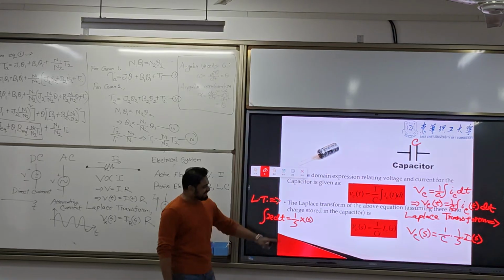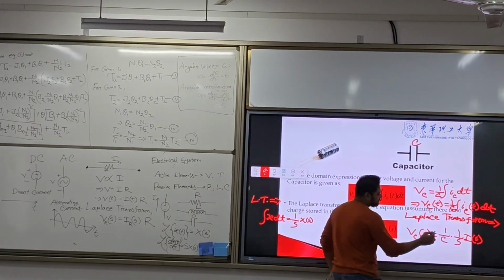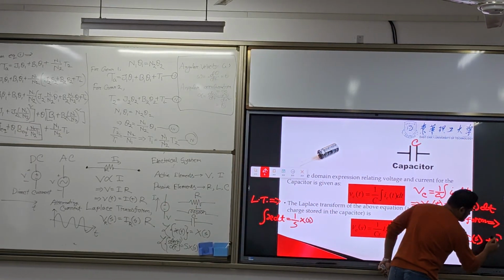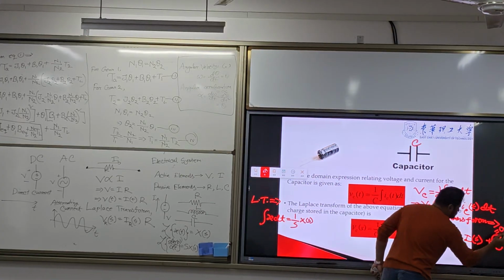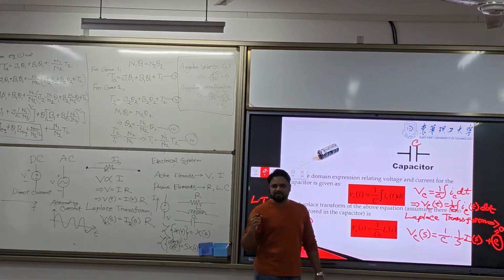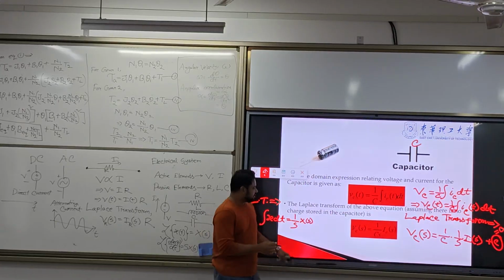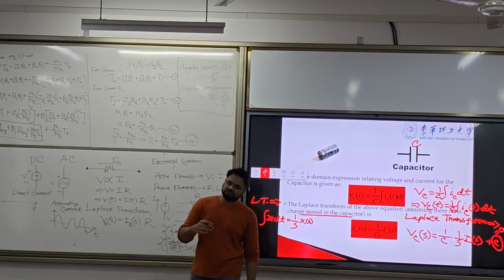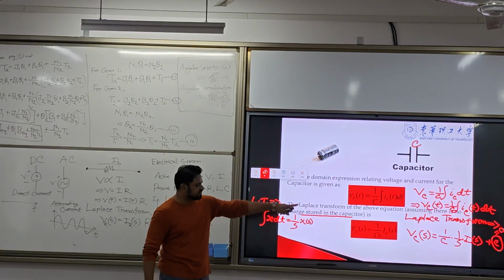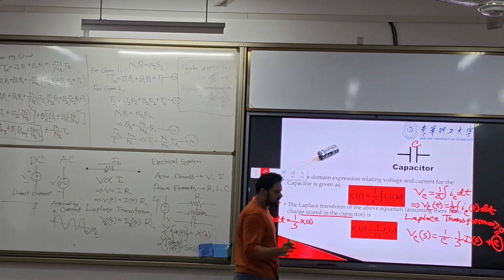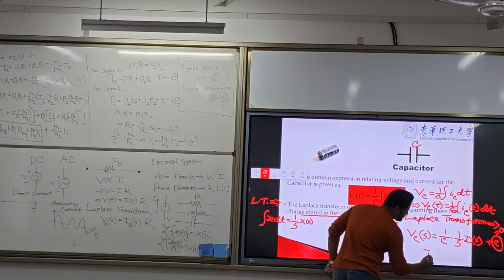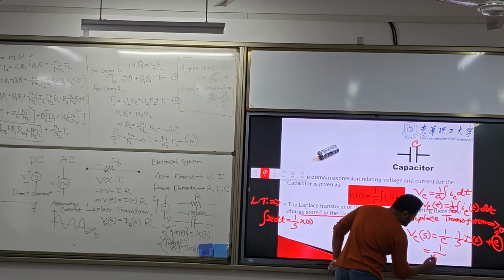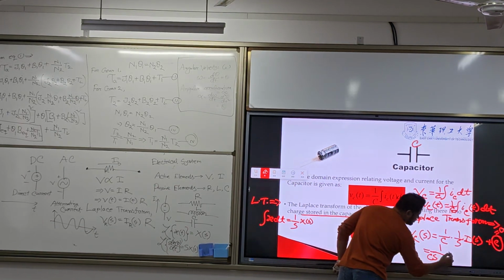And there is a constant value, and this constant is equal to 0. Here we consider it 0 because there is no charge stored in the capacitor in the beginning, so we assume that it is 0. So we don't keep that constant. Otherwise there is a constant.